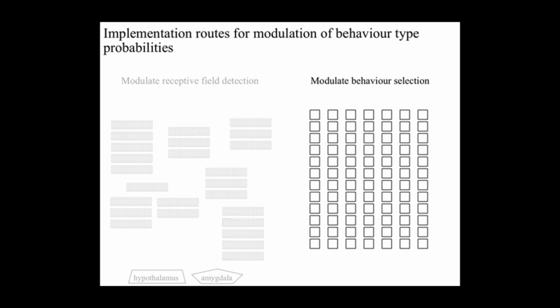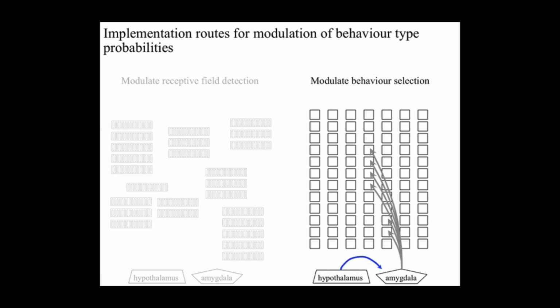On the subcortical side, components do correspond with behaviors, and there could be components corresponding with the selection of general types of behavior, and components corresponding with more specific behaviors that are of a general type. So both these types of components could be targeted to increase their selection probabilities. In this case, it's the amygdala that targets the basal ganglia components.